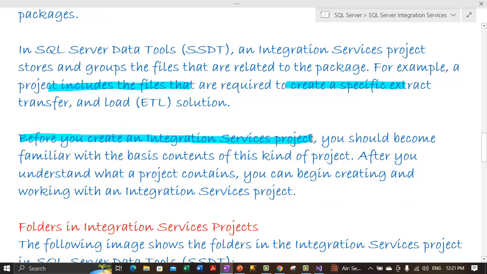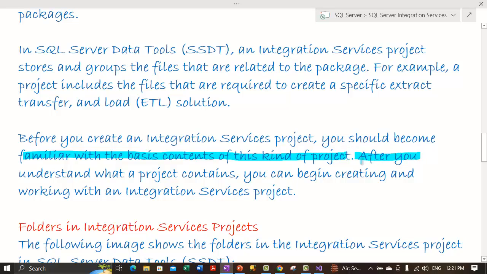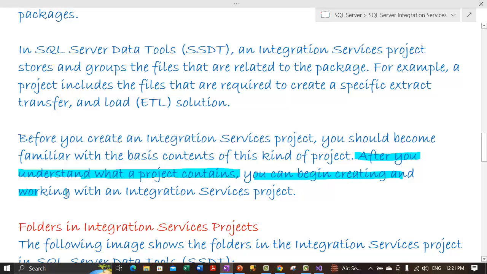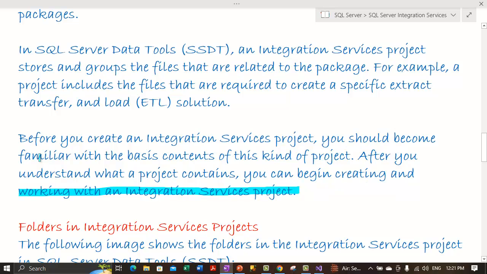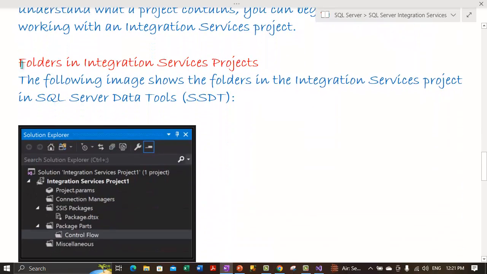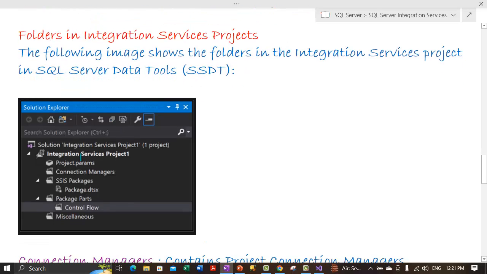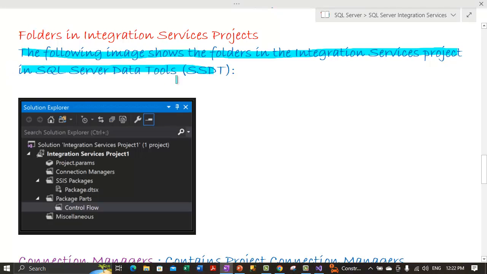Before you create an integration services project, you should become familiar with the basic content of this kind of project. After you understand what the project contains, you can begin creating and working with the integration services project. So let's see what all an integration services project contains. Let's go through that. Now the folders in the integration services project. There's a screenshot showing up here, which is basically showing the folders inside the integration services project. The following image shows the folders in the integration services project in SQL Server Data Tools.